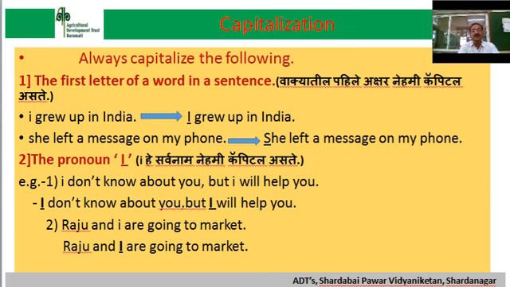Second rule, the pronoun I is always written in capital, no matter where it comes in a sentence. For example, I don't know about you, but I will help you. Let's see here. I is the first word, so it is capital. And in the second sentence, I will help you, here I comes in the middle. That's why I is also written in capital. Another sentence, Raju and I are going to market. Here also I is written in capital.